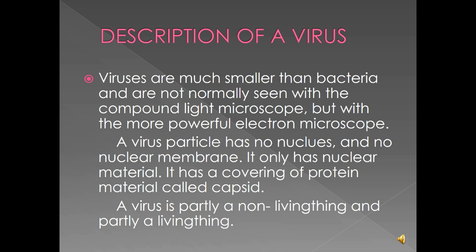A virus particle has no nucleus and has no nuclear membrane. It only has nuclear material. So when you're looking at a virus, the nucleus is absent and the nuclear membrane is absent. The only thing you see there is nuclear material. It has a covering of protein material called capsid. The viral cell is covered by a protein material called capsid.